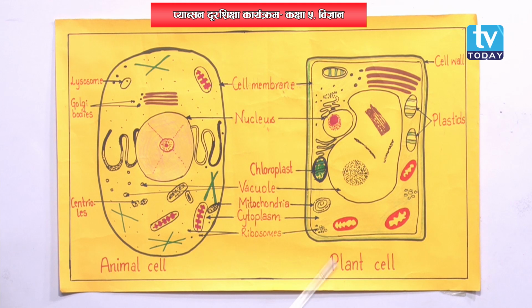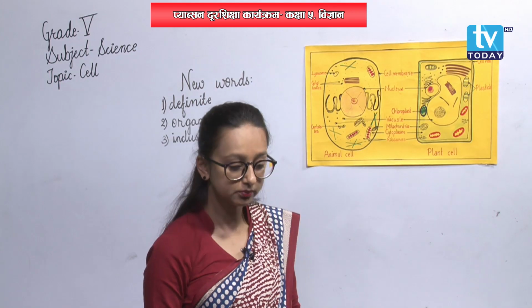Okay. Food is stored in the form of starch in plant cell, whereas it is stored in the form of glycogen or oil in animal cell. Note down these terms. These are the differences. I am also telling you differences between animal cell and plant cell.